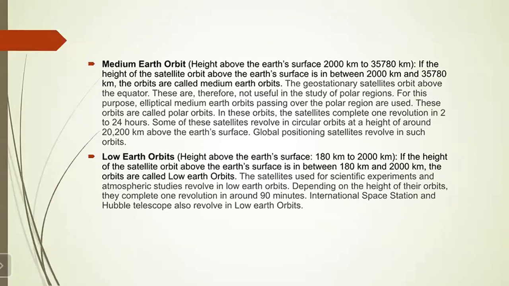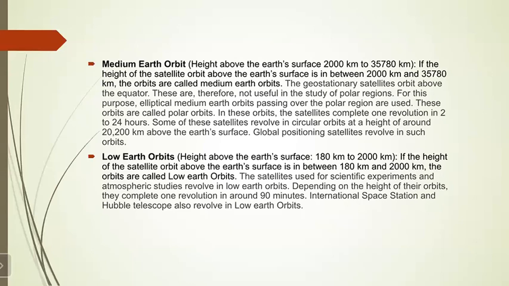The geostationary satellites orbit above the equator. These are therefore not useful in the study of polar regions. For this purpose, elliptical medium Earth orbits passing over the polar regions are used. So you have to remember this point. The geostationary satellites are above the equator, therefore they cannot study the polar region. So for the polar region, some elliptical medium Earth orbits should pass over it. These orbits are called polar orbits.